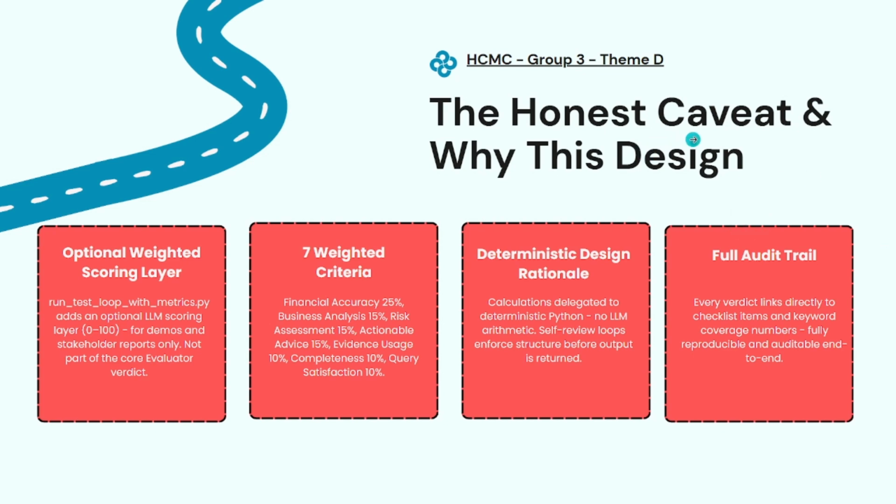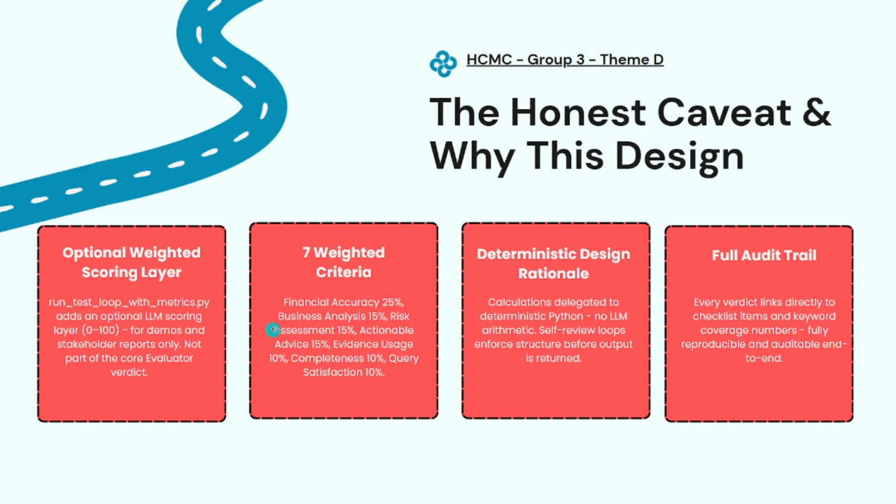So two last things I want to leave you with. First, an honest caveat. There's a separate optional weighted scoring layer in the file when we run the agent for the evaluator. It adds an LLM-based score from 0 to 100 across seven weighted criteria, like financial accuracy at 25 at most, business analysis and risk assessment at 15 each, actionable advice also at 15, and evidence usage, completeness, and query satisfaction at 10% each. This is generally useful for demos and stakeholder-facing reports, but I want to be clear, it's not part of the core evaluator verdict. The pass and fail decision never depends on it.